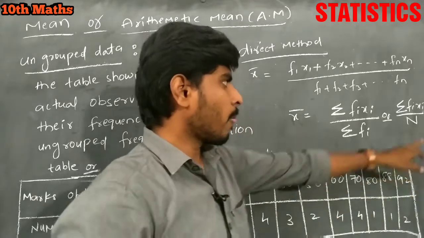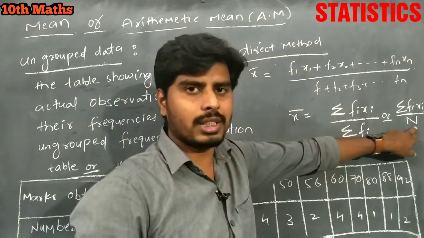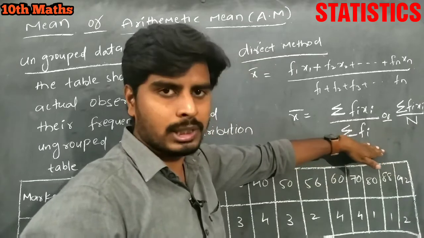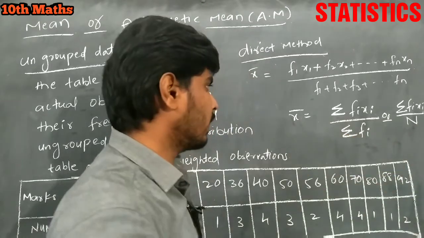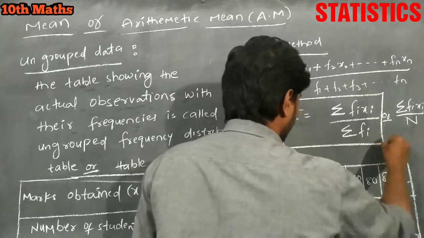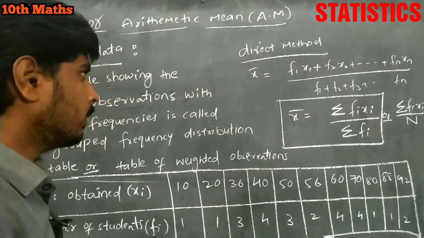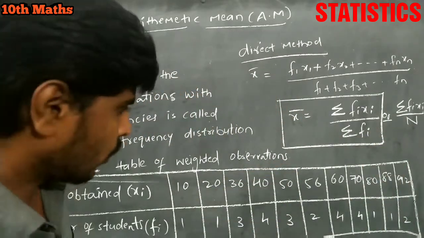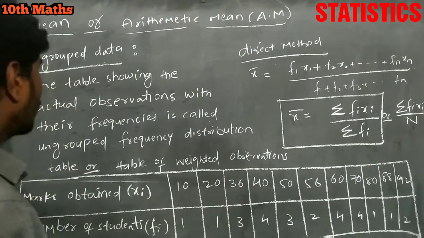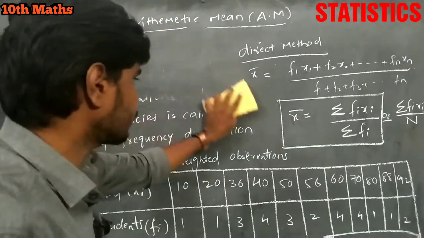This N is nothing but the sum of all the frequencies. The sigma fi is also nothing but the sum of all the frequencies of the given data. This is the formula we have to use to find the mean of the ungrouped data. Right. So I want to find the mean of this data. Now I am erasing this.